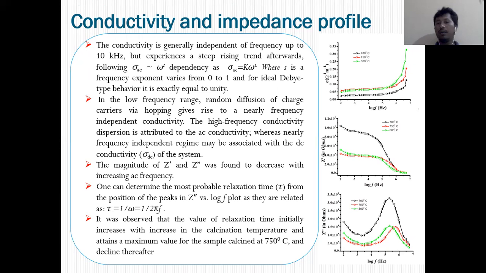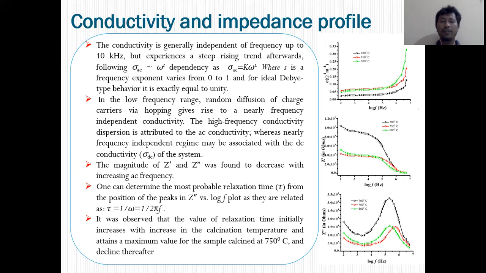Then we studied the impedance response of those samples, both the real part and the imaginary part. From the real part, it was found that the impedance decreases with increase in frequency. From the imaginary part, we can determine the relaxation time of the sample, and we determined the most probable relaxation time from the position of the peak of the imaginary part of the impedance.